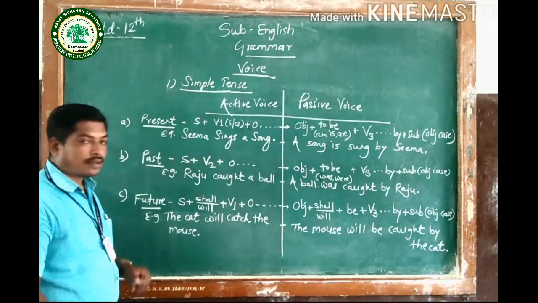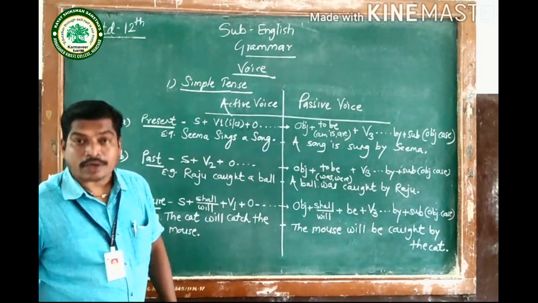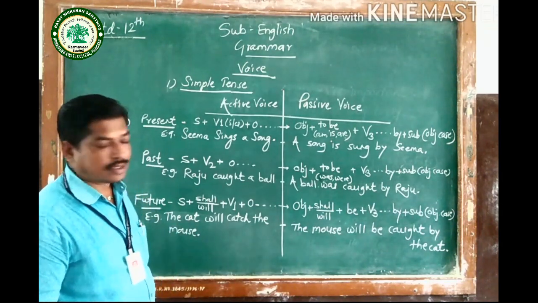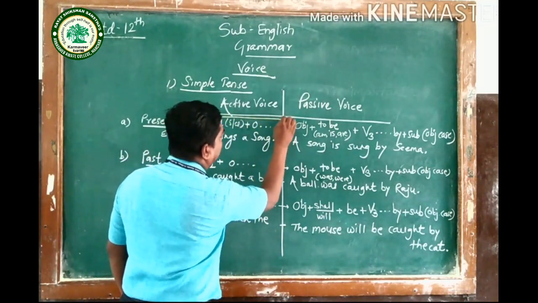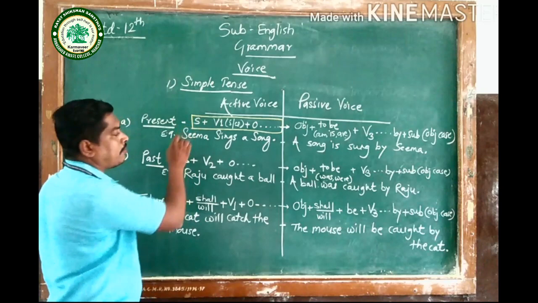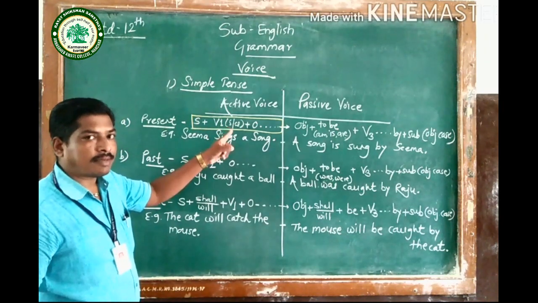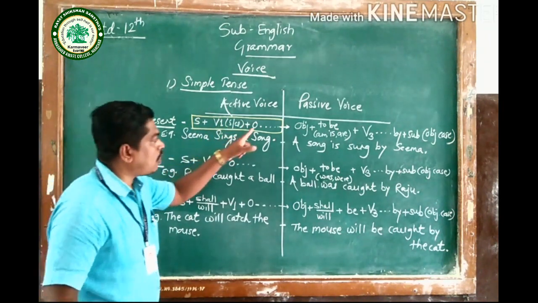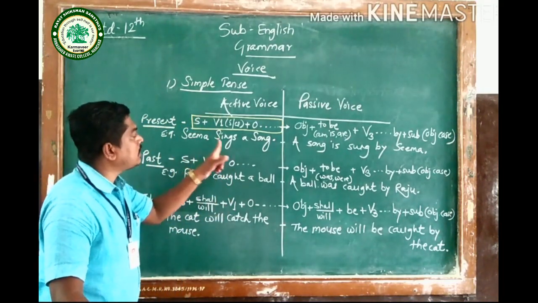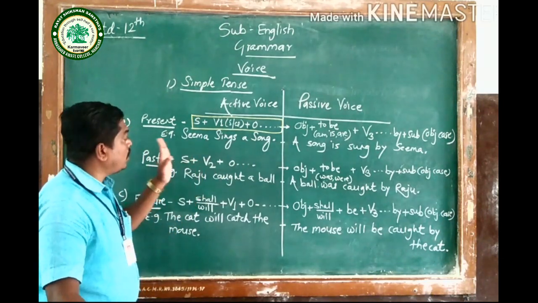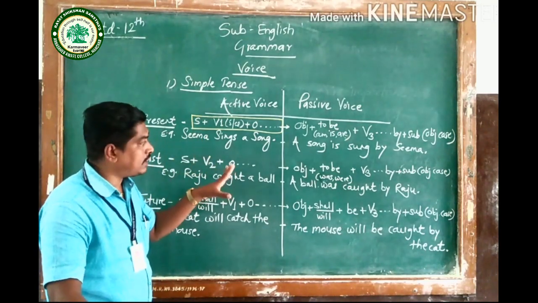Now let's think about simple present tense. So what is the structure in active voice of simple present tense? The structure is given here. Subject plus V1, and if there is a third person singular verb, we attach s or es suffix to that verb. So subject plus V1, sometimes s or es is attached, plus object and then remaining part of the sentence. For example, Seema sings a song. So this is active voice, and the tense is simple present tense.